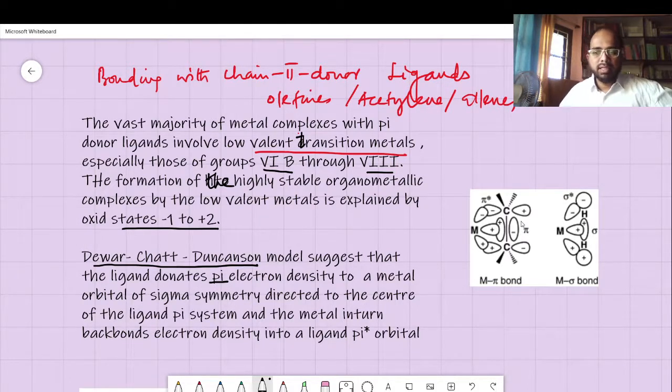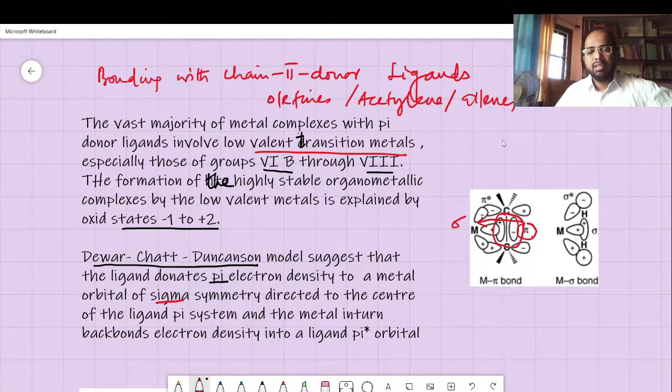So here is the ligand that you are having. Can you see that ligand? This is the pi bonding of the ligand, and this donates electron density to the metal atom of sigma symmetry. This is the pi symmetry and this is the sigma symmetry. So when it donates some pi electron density, there is a deviation of the pi electron cloud, with electrons going into the metal sigma symmetry directed to the center of the ligand pi system.